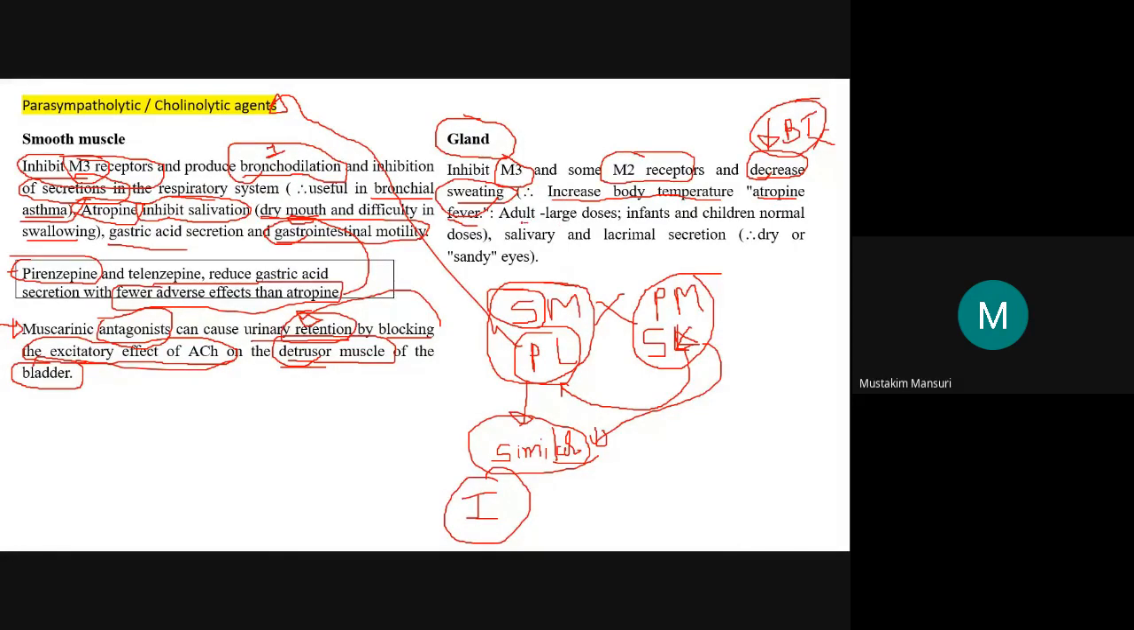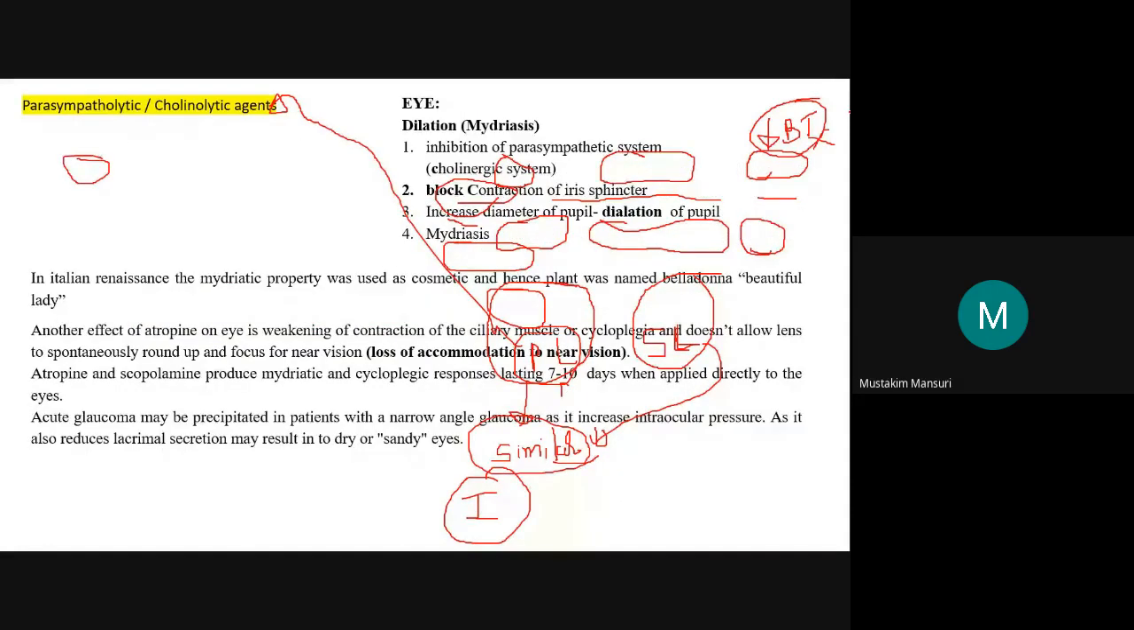and this also leads to decreased secretion from other glands, that is the salivary, which we have already discussed, causing dry mouth. Then it also decreases the lacrimal secretion, which results in dryness of the eye or sandy eyes. So these are the effects of the parasympatholytic agent. Now the effect of the parasympatholytic agent on the